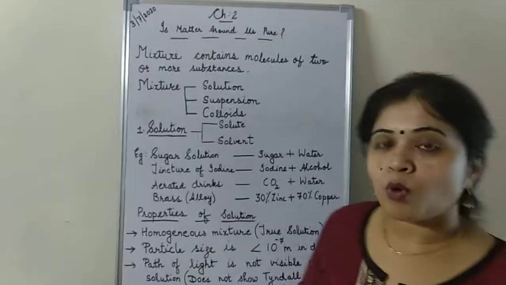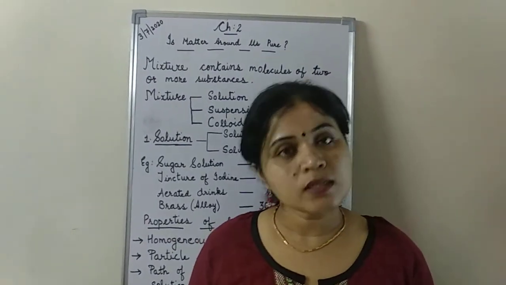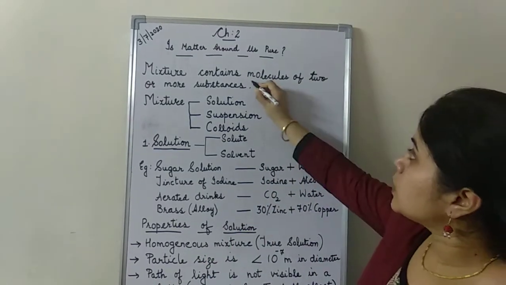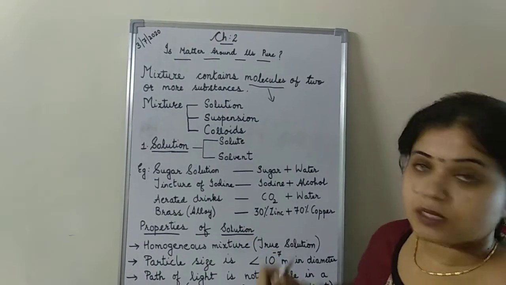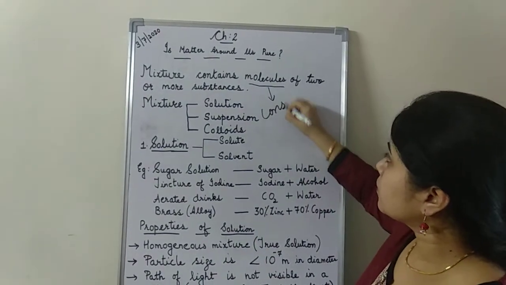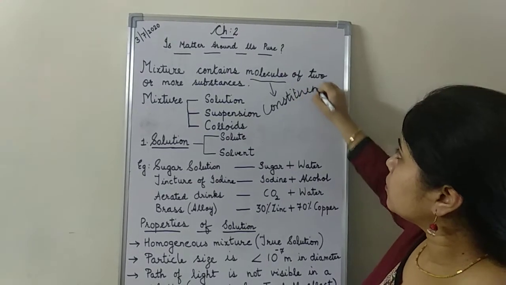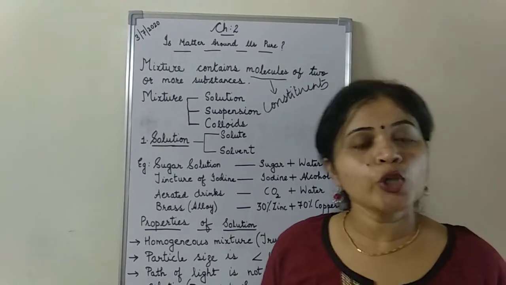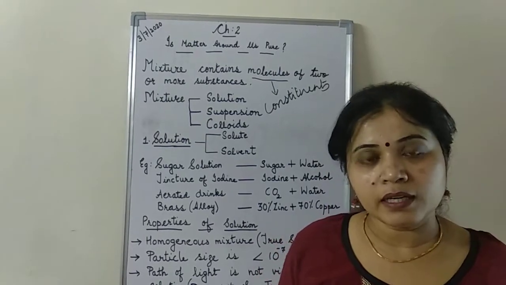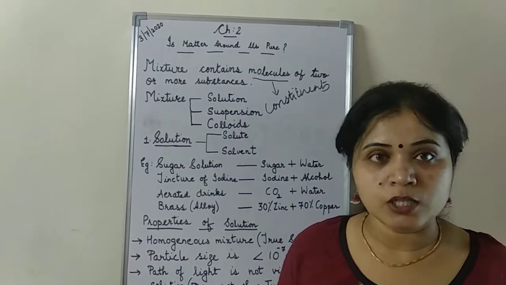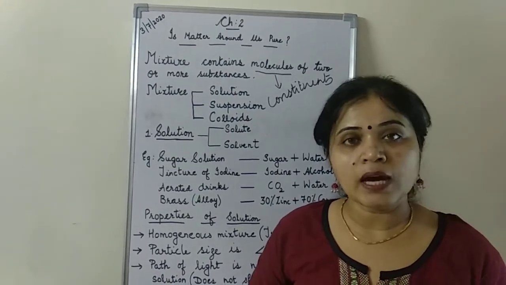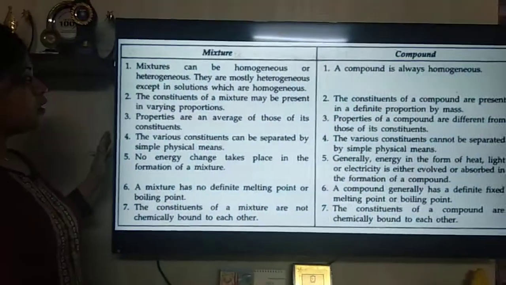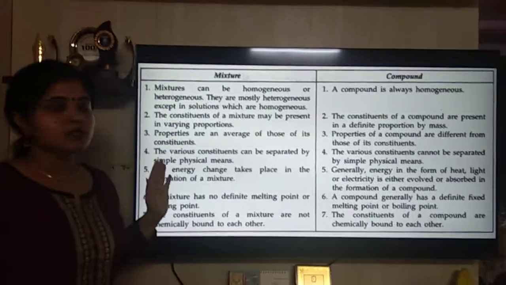A mixture contains molecules of one or more substances. These molecules which are contained in the mixtures can also be called constituents. So in short, you can say that a mixture contains different types of constituents inside it. Now let us look at the differences between the mixture and the compound. Now just see here, you can see the differences.